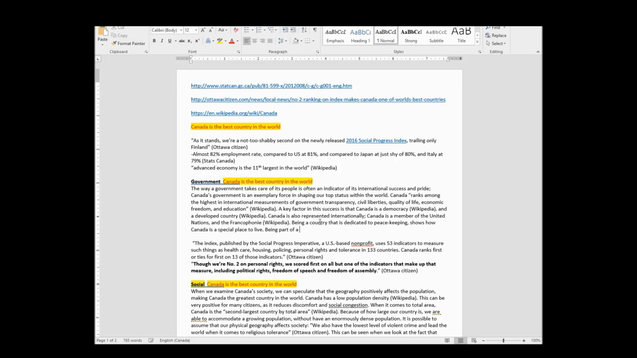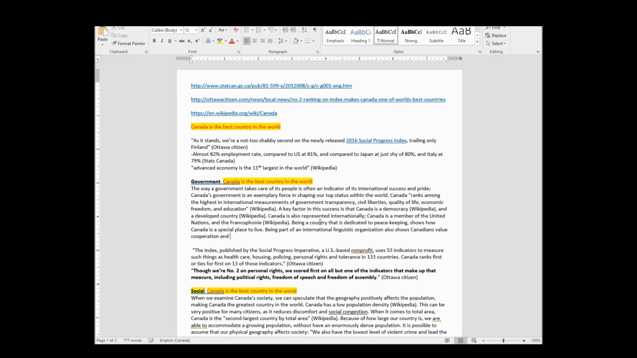Being part of an international linguistic organization also shows, what does it show? It shows that we're not just an exclusive elitist country, we are a part of things. So I don't know, being part of an international linguistic organization also shows that Canadians value cooperation and inclusion. I don't know.